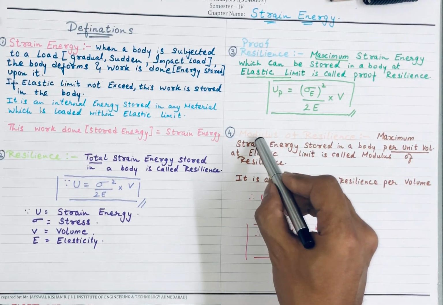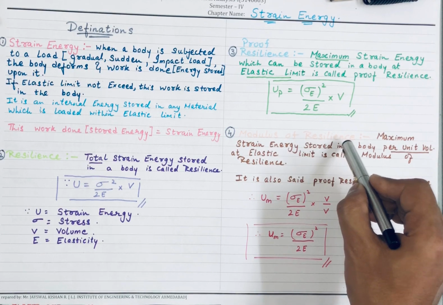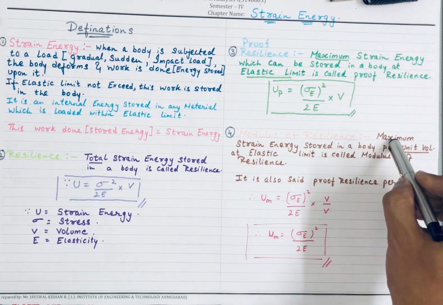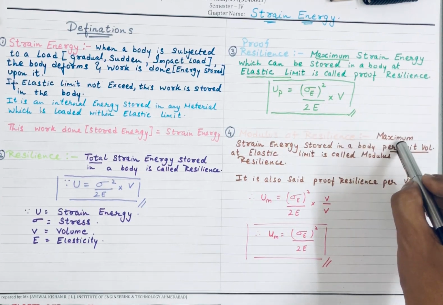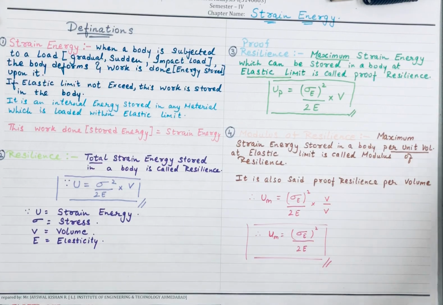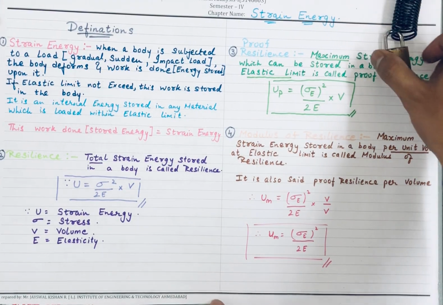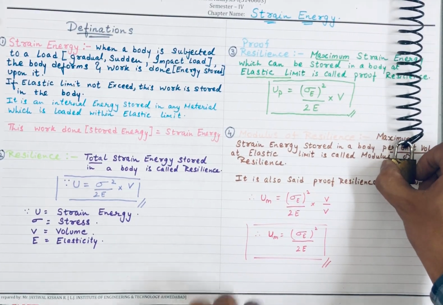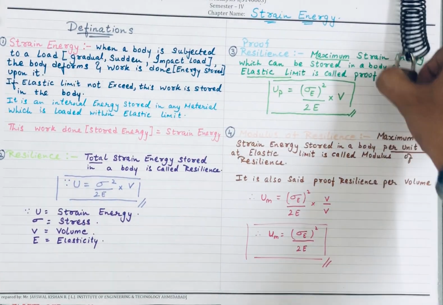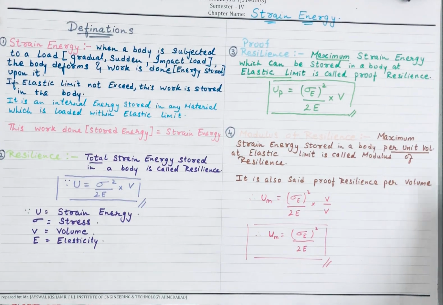Now another definition is modulus of resilience. It is a part of proof resilience only, but it is the maximum strain energy stored in a body per unit volume. Let's say the maximum load is applied, but for a particular unit volume, the amount of energy saved is known as modulus of resilience.